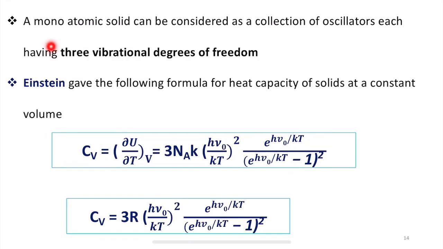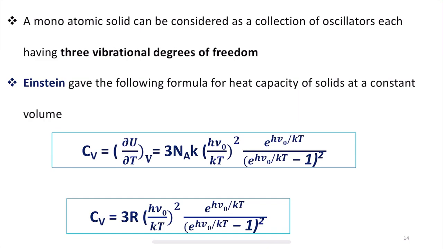It says that a monoatomic solid can be considered as a collection of oscillators, each having 3 vibrational degrees of freedom. The examples we have taken, diamond, copper and silver, have 3 vibrational degrees of freedom.